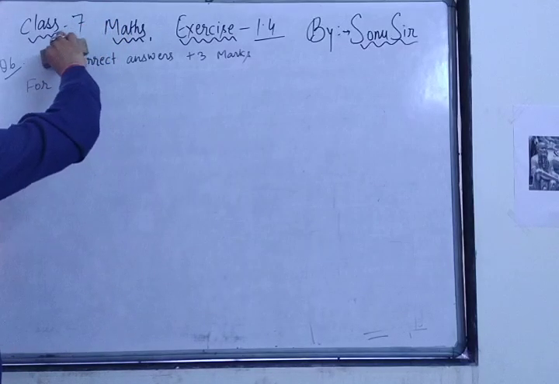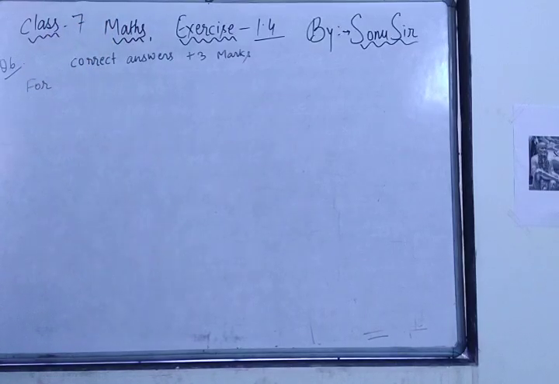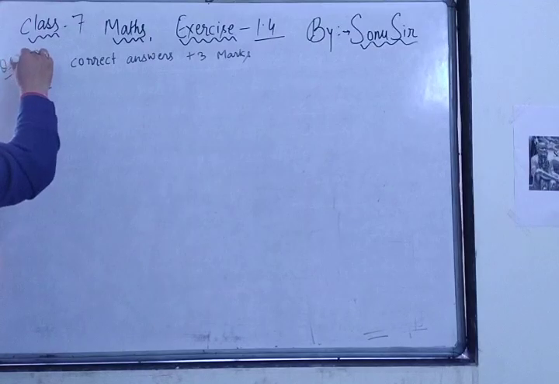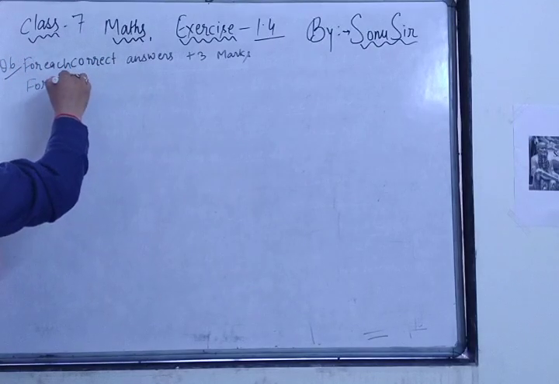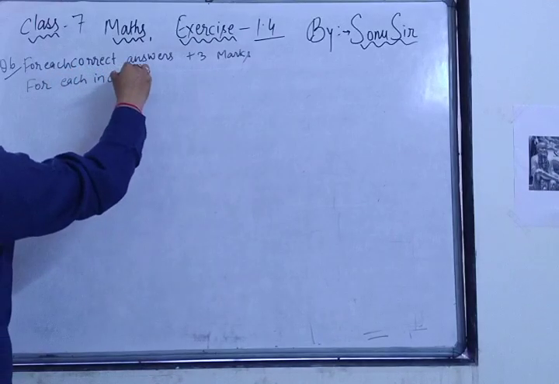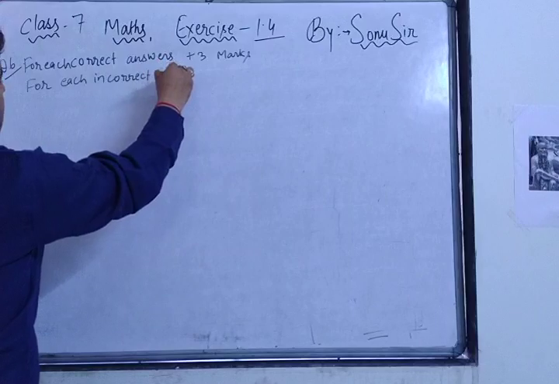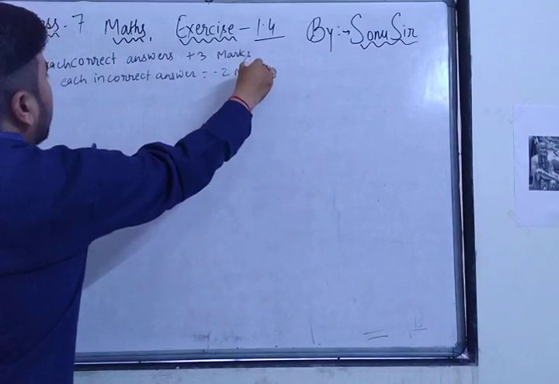For each correct answer, plus 3 marks, and for each incorrect answer, minus 2 marks. Got it?